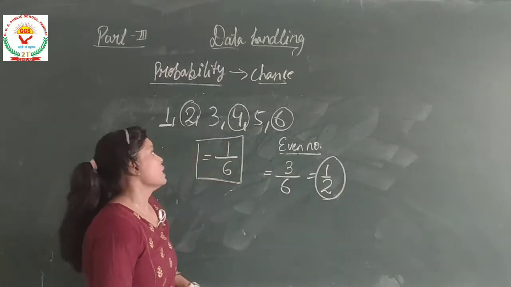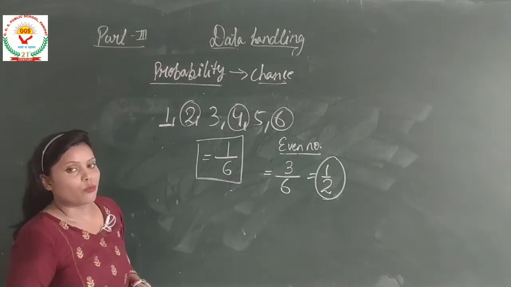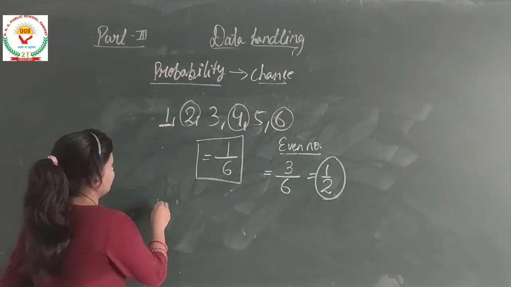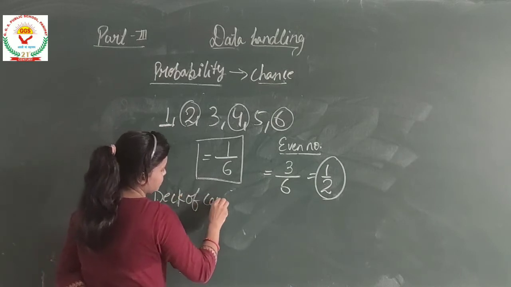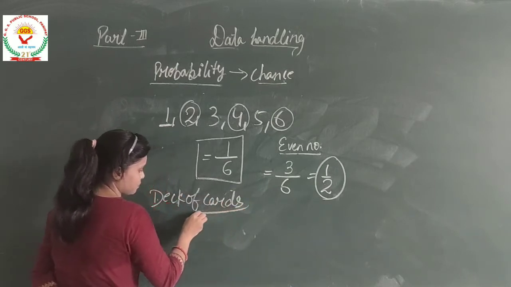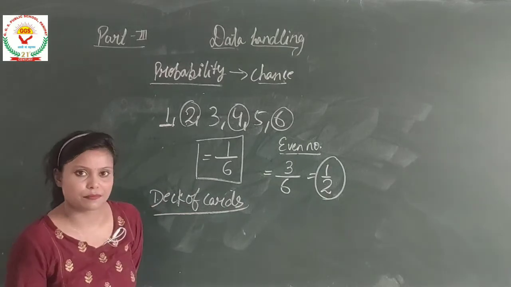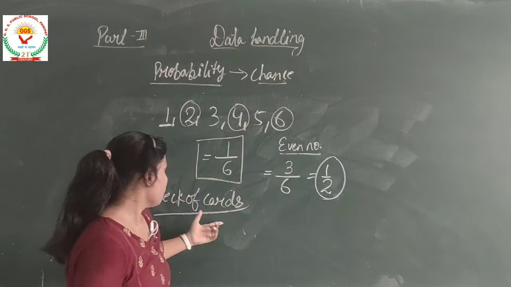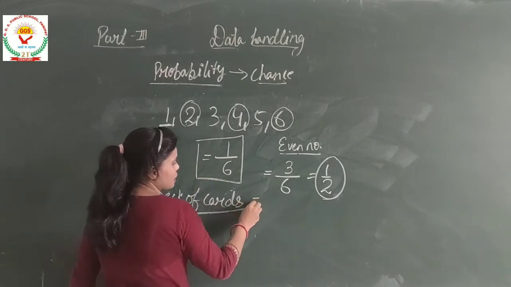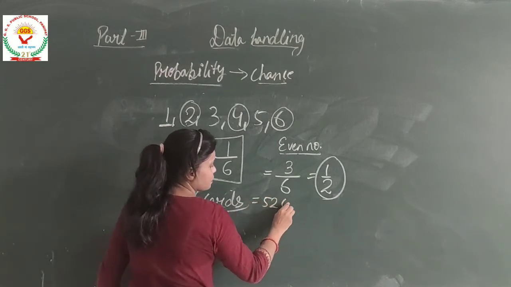Okay, let's take one more example of a deck of cards. What is a deck of cards? ताश के पत्ते, right? So a deck of cards consists of 52 cards.